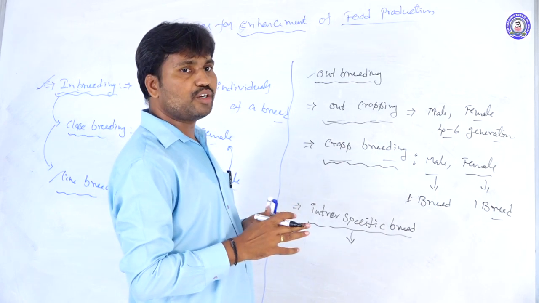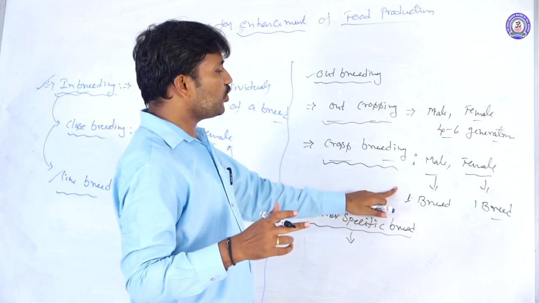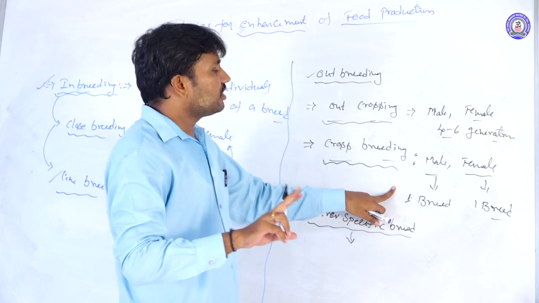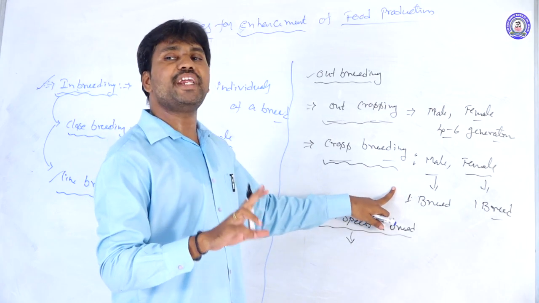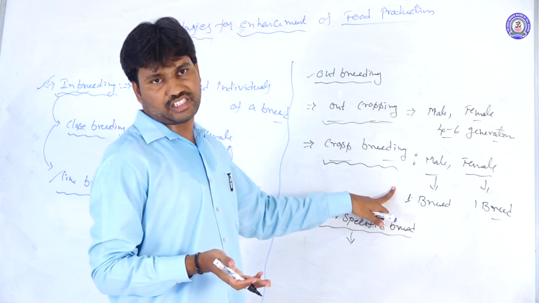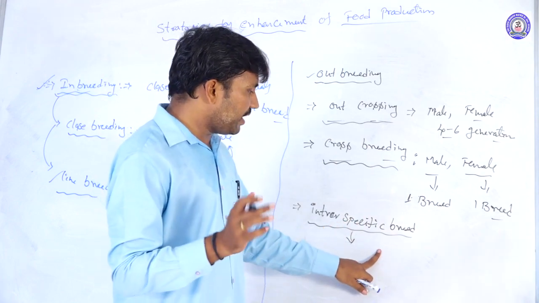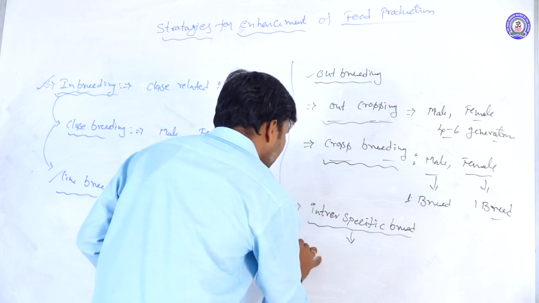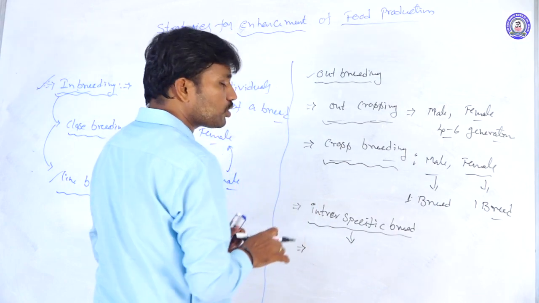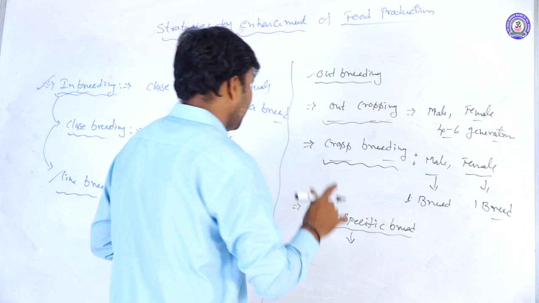These are two different species. Up to here we discussed organisms belonging to the same species, where only the breeds differ. But in the interspecific breeding method, the breeding animals belong to two different species.